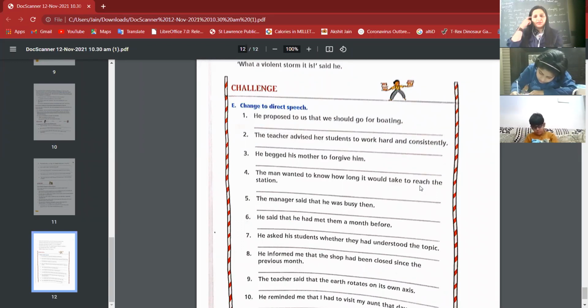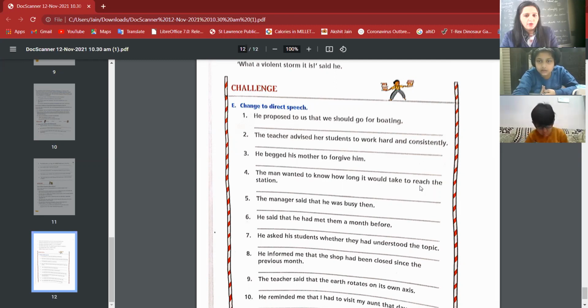The teacher advised her students to work hard and consistently. Can anyone try this one? Tell me, children. Can you try? The teacher encouraged students to work hard and consistently. To will not come. The teacher told her students, work hard and consistently.